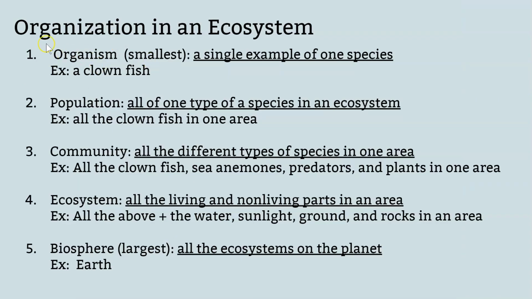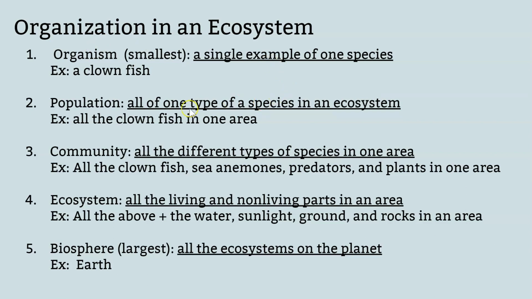Let's start with organism. I said organism instead of one type of species because that kind of helps separate it out from our next one. So if you'll fill in your blanks with me, I'm going to go ahead and talk around you, but you just fill it in as you're going. So starting again with the smallest, and I've labeled it there, an organism is a single example of one species. So the example I used was a clownfish, one single clownfish, which is like Nemo from Finding Nemo. Okay, so if something happens to our one organism, it might not affect all of the others of his type. The other clownfish might be okay.